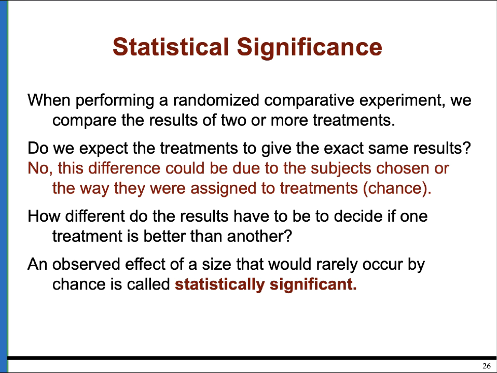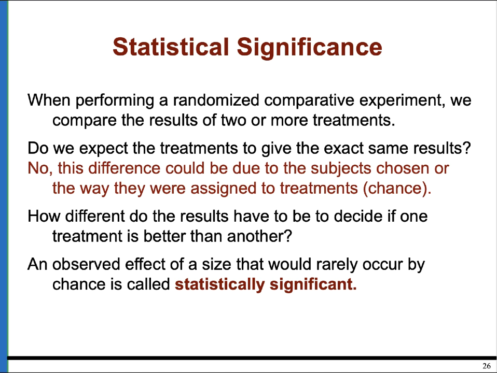doing the effect. So statistically significant is obtained by a few research methods that we're not going to talk about here, we'll talk about later on in this class. And if you have a study where the effect is large enough that it would rarely occur by chance, we're going to call that statistically significant.